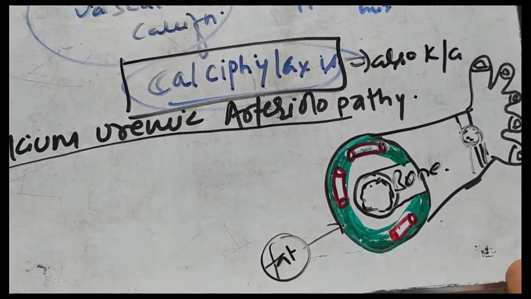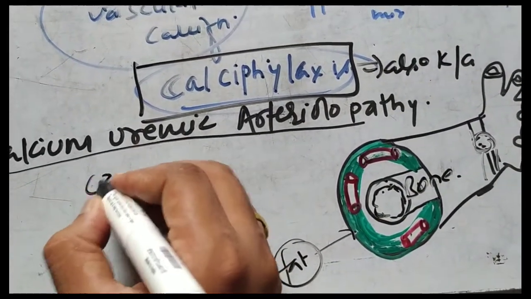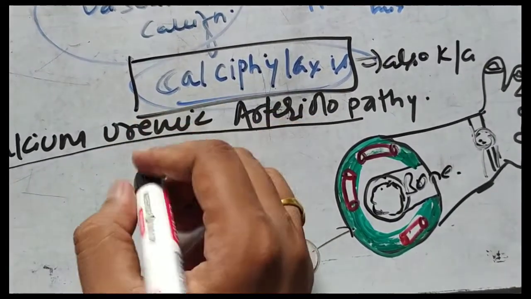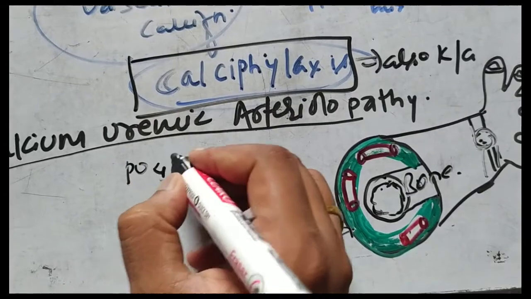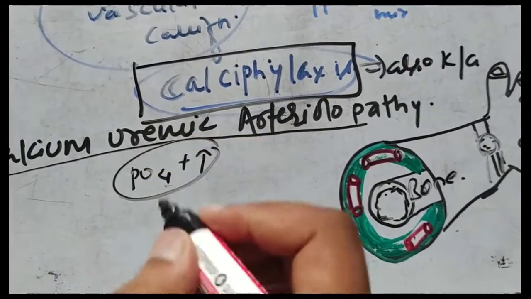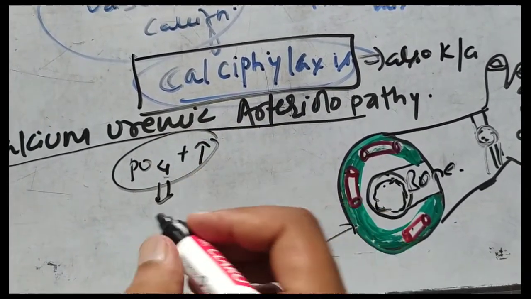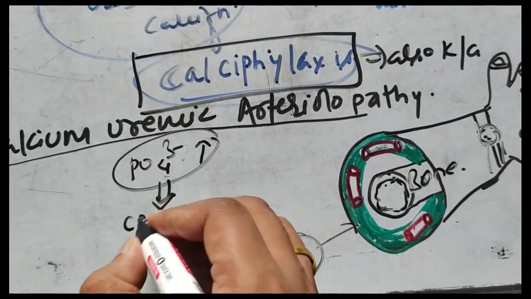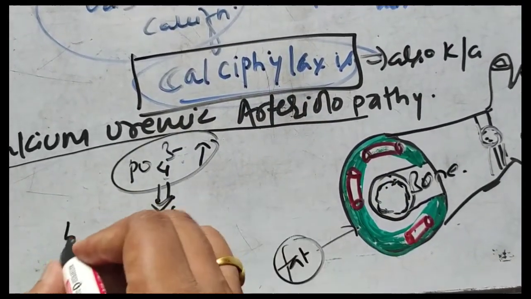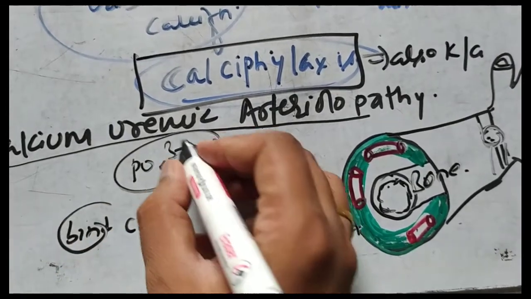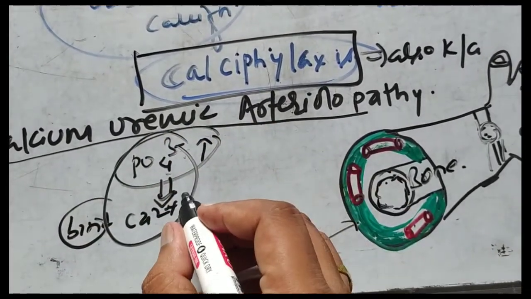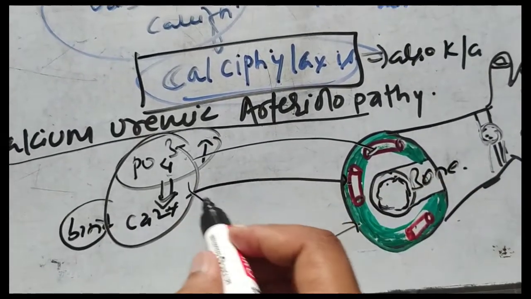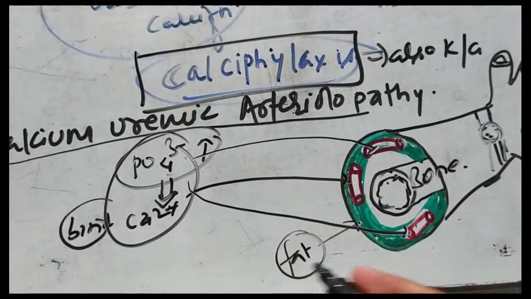You should know that if phosphate is increased in the blood, this increased phosphate will ultimately bind calcium, and the calcium phosphate will now go into the blood vessels.